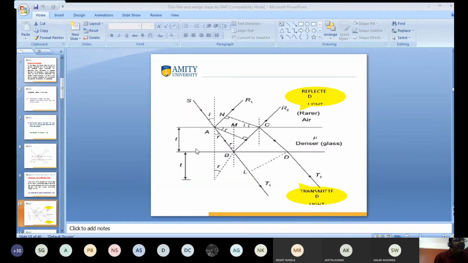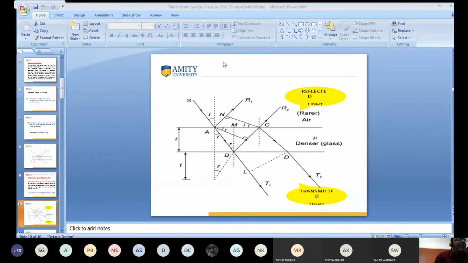Again, at point B, light is reflected, and at point C, some part of light is reflected and some part of light is transmitted.